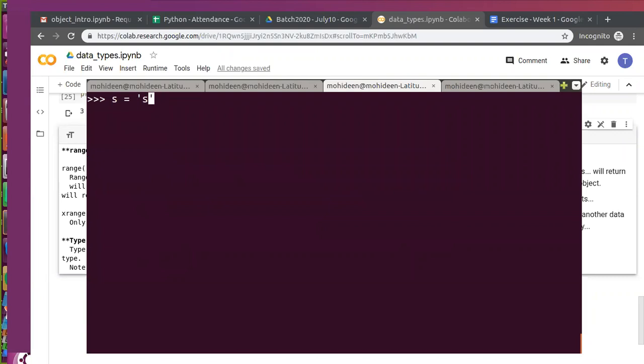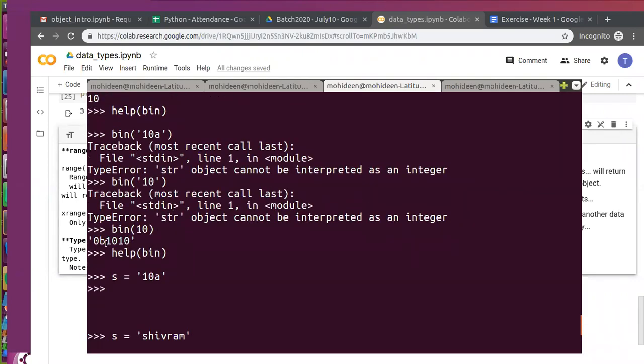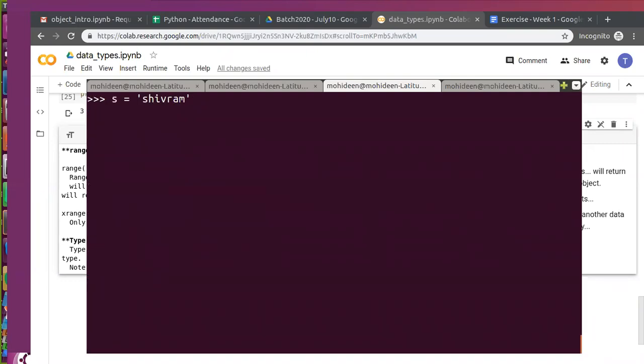Hey, in the previous screen, you said binary of 10. Why exactly is it showing 0b there? It should convert to binary, right? So 1010 is the answer. The 0b is an indication, this is how they built it. Okay, so 1010 is for 10.